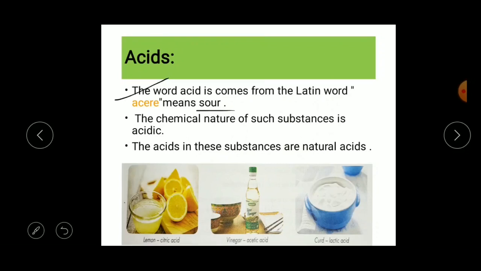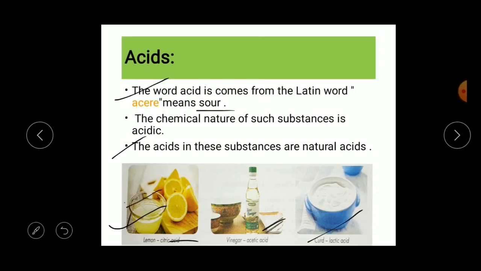Next, the chemical nature of such substances is acidic. So the substances that contain acids are called acidic substances. For example, the lemon consists of citric acid. The vinegar consists of acetic acid. The curd consists of lactic acid. So the chemical nature of such substances is acidic, and the substances that contain acids are called acidic substances. Understood?